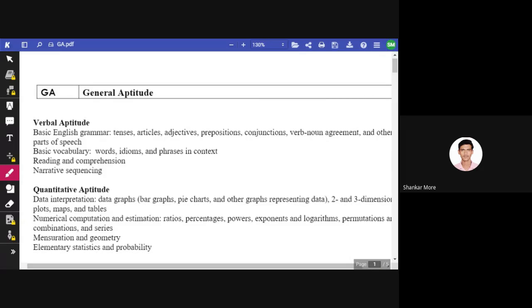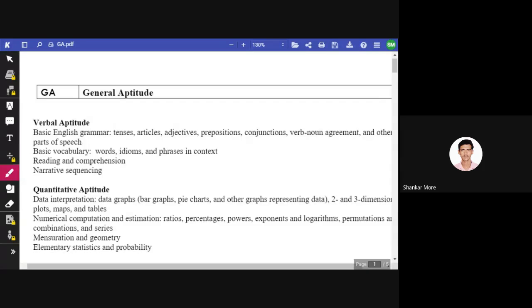So जैसे कि मैंने कहा कि वर्बल एप्टीट्यूड के लिए या फिर इंग्लिश ग्रामर जो है इसके लिए कोई सिलेबस डिफाइन नहीं था, लेकिन यहाँ पे डिफाइन किया गया है, लेकिन we are not going to cover the verbal aptitude syllabus. Okay, if your English is good enough, you can score full marks in the examination. Okay, there is no issue. I will show you some exam papers as well from the last year, so that you will understand what kind of questions are there in the examination for English.